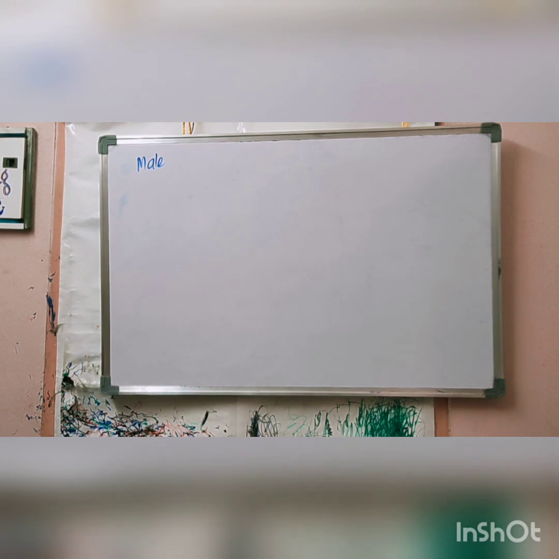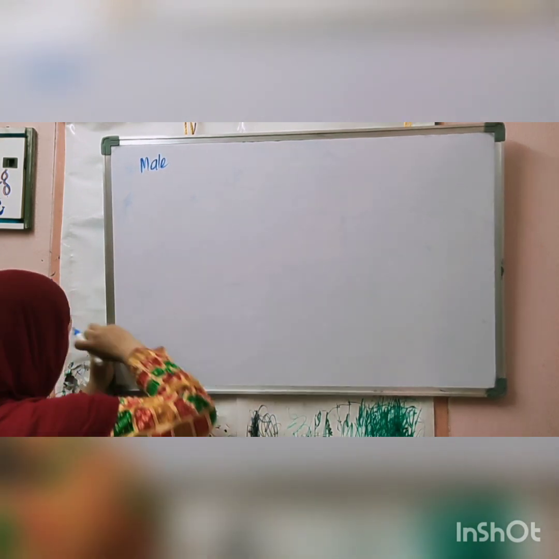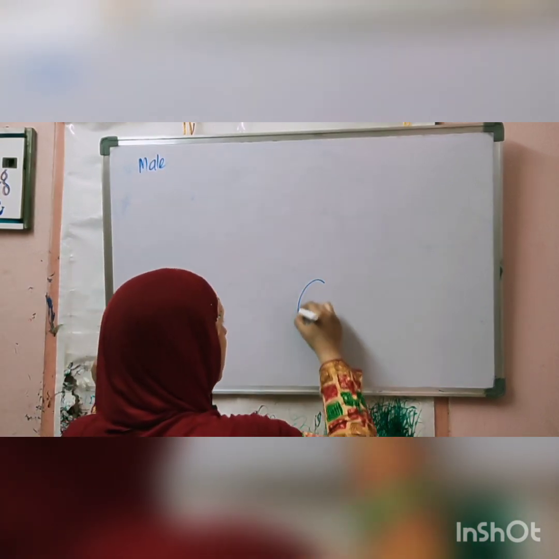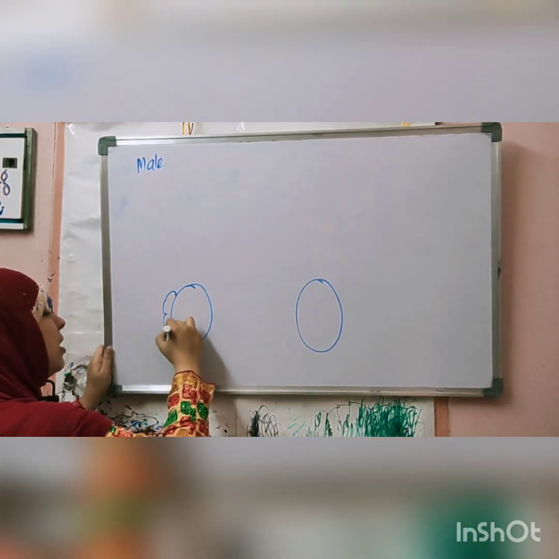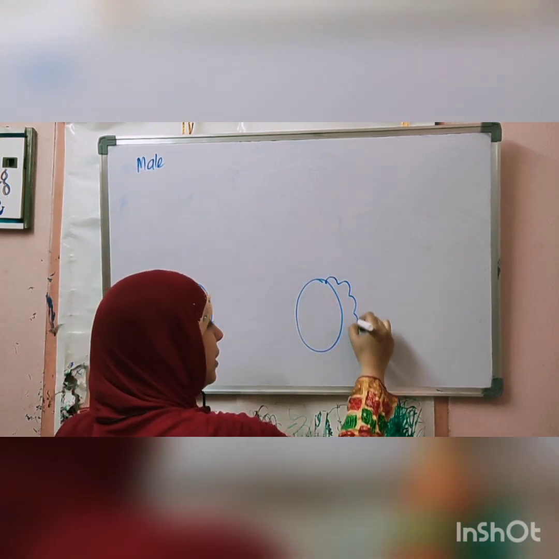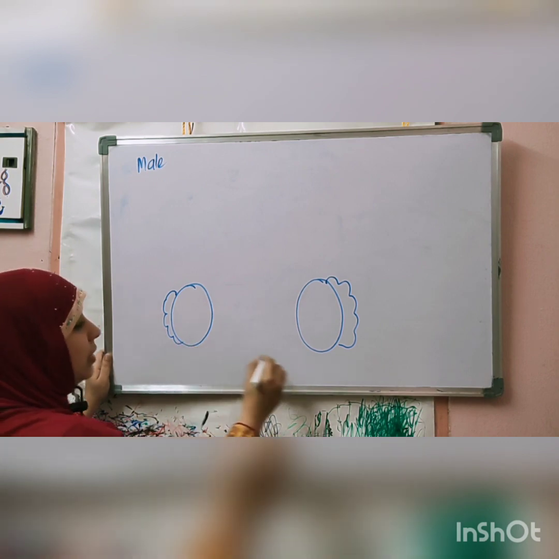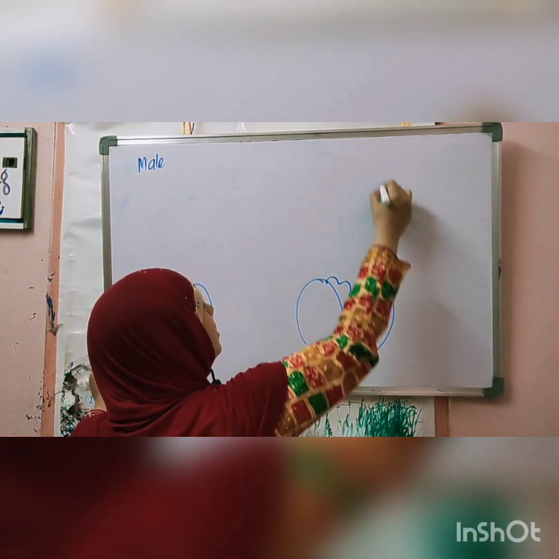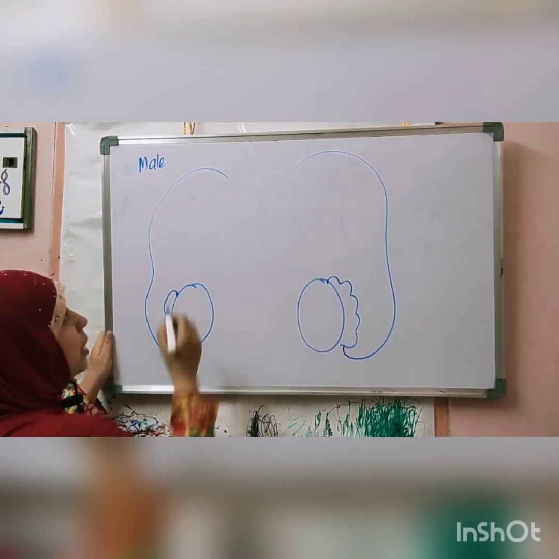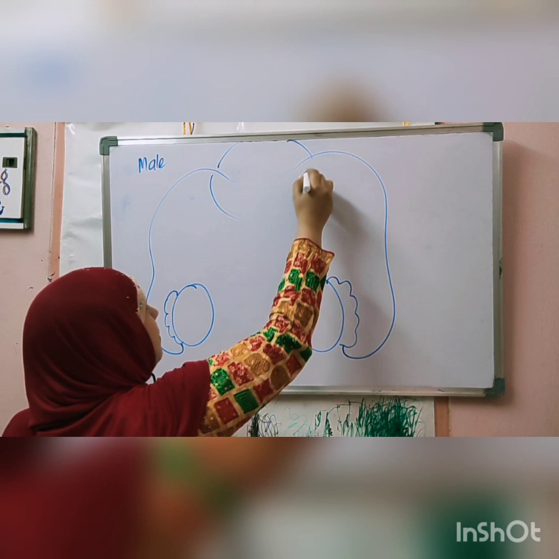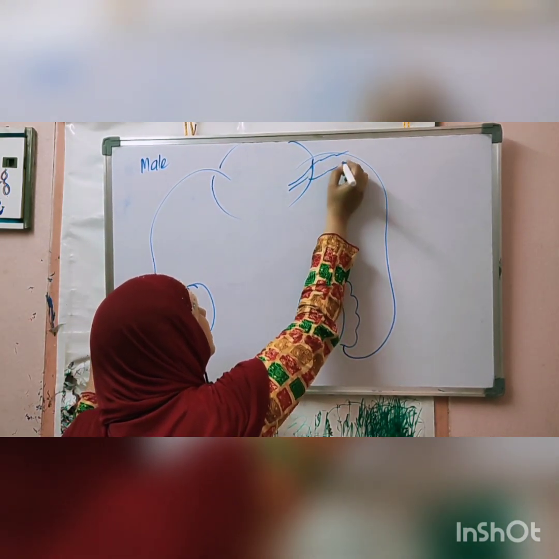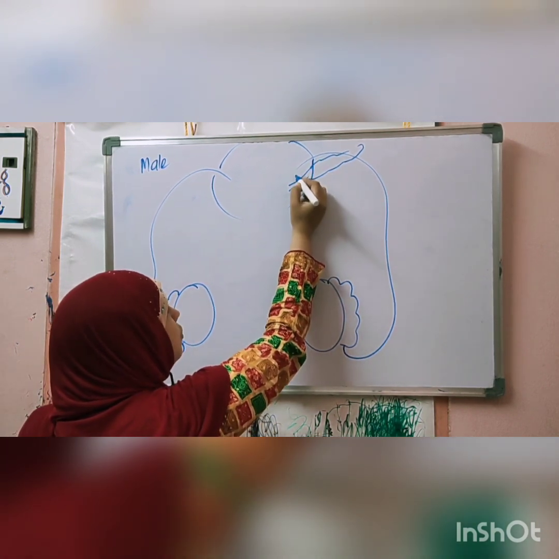Okay. Next thing. Here one testis is there. This is epididymis. And from here extends the vas deferens. And here we have the urinary bladder. And here we have connected seminal vesicles. So this duct will pass over this duct, which is